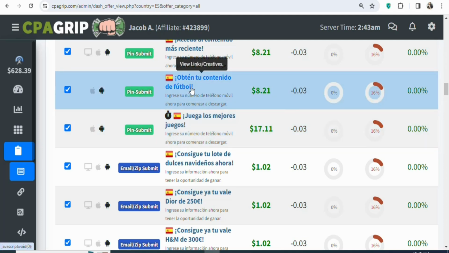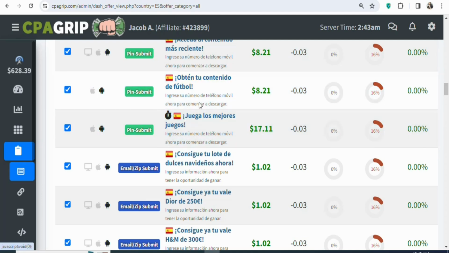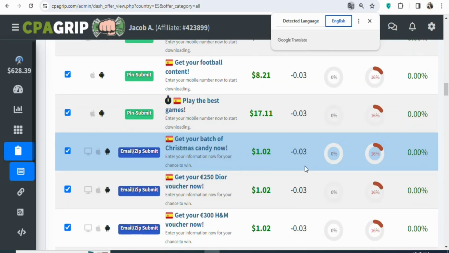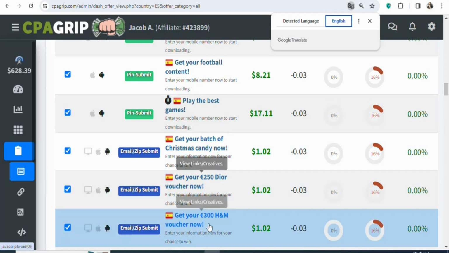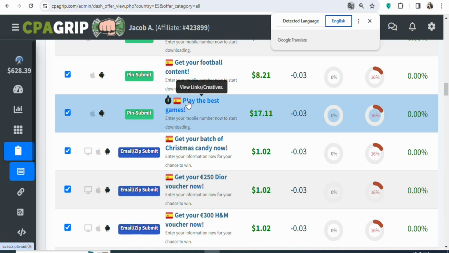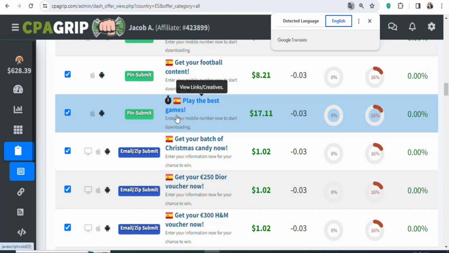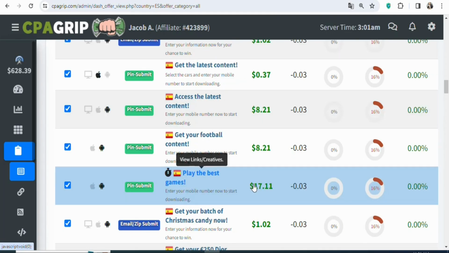You can see all the offers, the language is in Spanish, so you can translate them to understand what the offers are about. To translate the language, just right click. Once you right click, what you have to do is select Translate to English. Once that is done, you can see all the offers have been translated to English. You can now understand everything about the offers. This offer, for example, you can see play the best games. So when you promote it, your potential visitors are going to get access to a game and you are going to be paid this amount, $17.11.